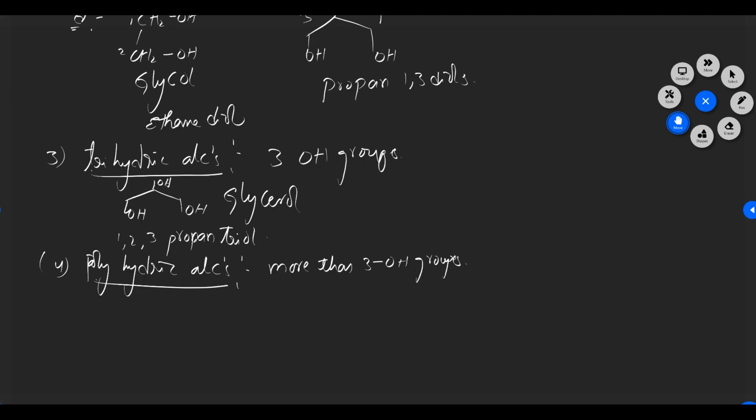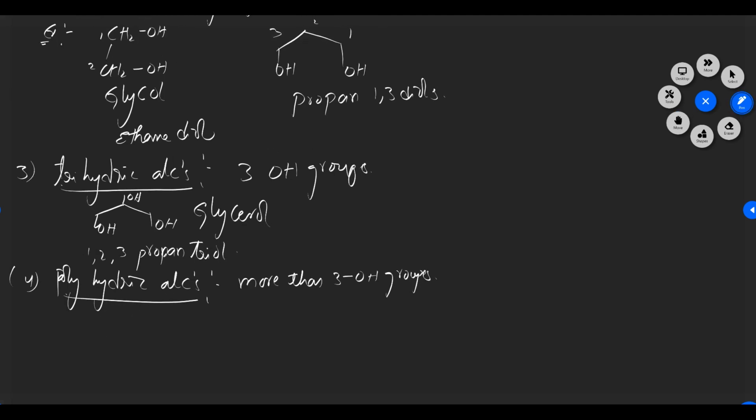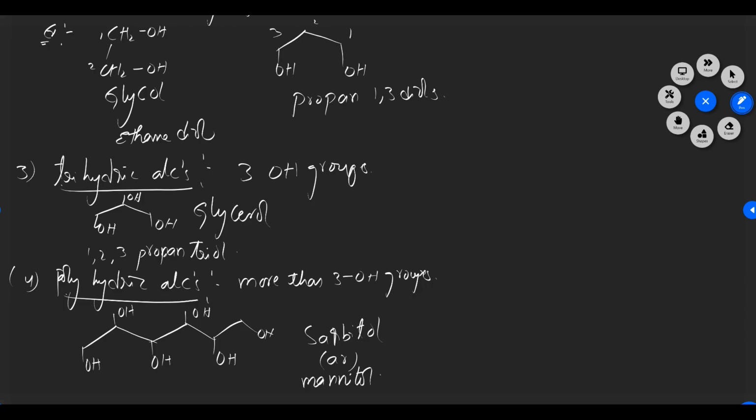Sorbitol has 6 carbon atoms, 1, 2, 3, 4, 5, 6. On every carbon, one hydroxyl group is there. We can call this sorbitol or mannitol. So this is a polyhydric alcohol.